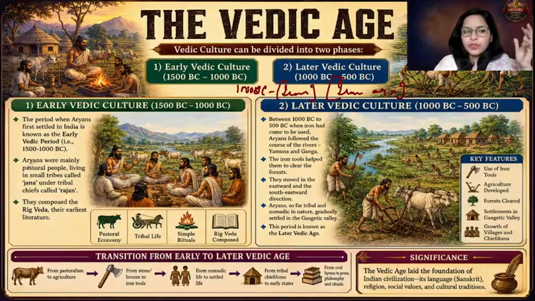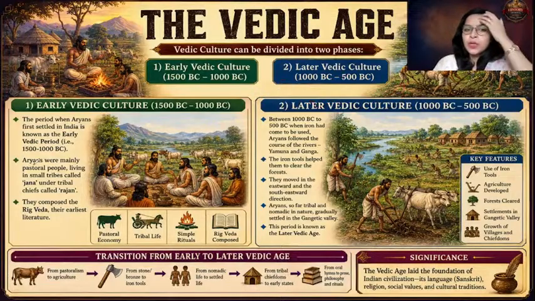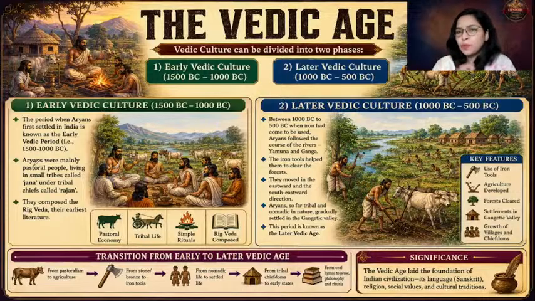Now, we will try to understand where the Aryans settled in the early Vedic period. When Aryans came to India in the early Vedic period, they settled in the areas where originally there was the Indus Valley civilization, in the area of the Sapta Sindhu Basin. Sindhu means a river, the Indus. So the Indus and its 5 tributaries, Jhelum, Ravi, Chenab, Beas, and Satluj, that is 5 rivers plus the Indus, 6 rivers.